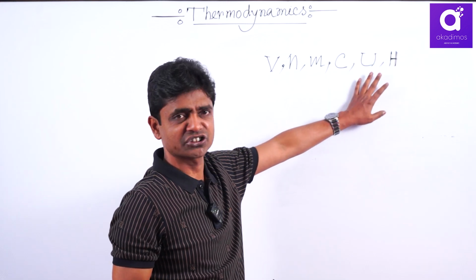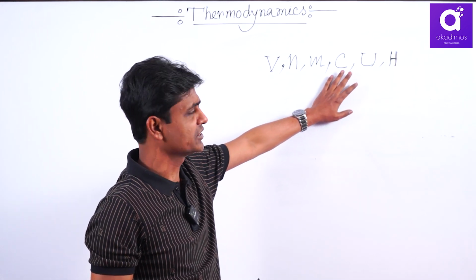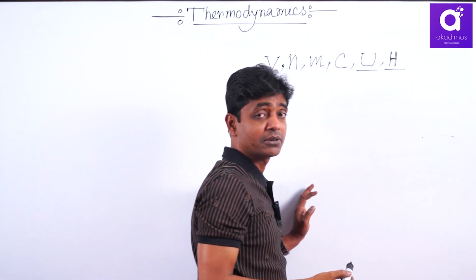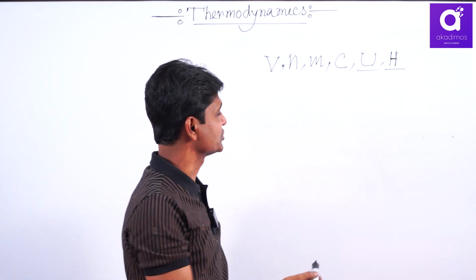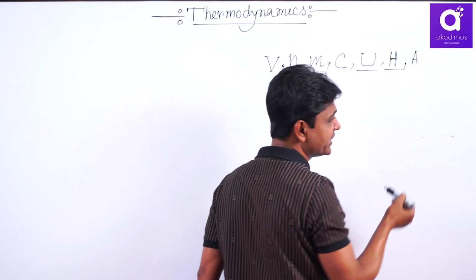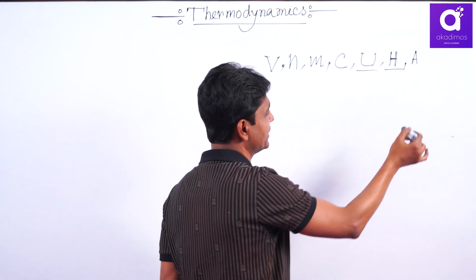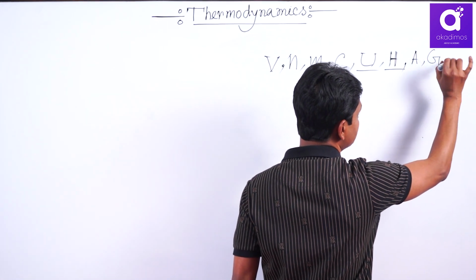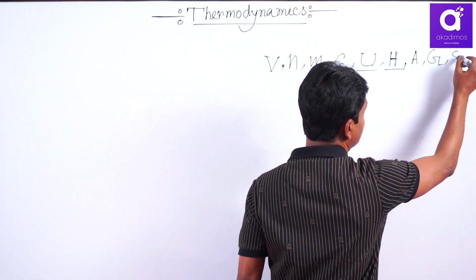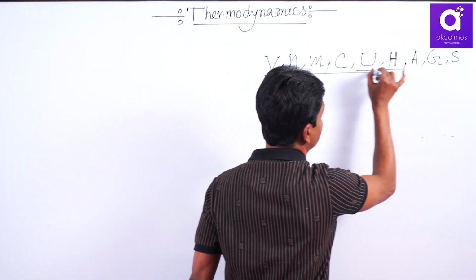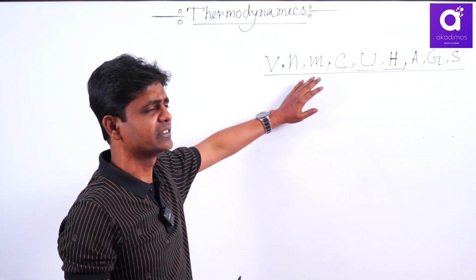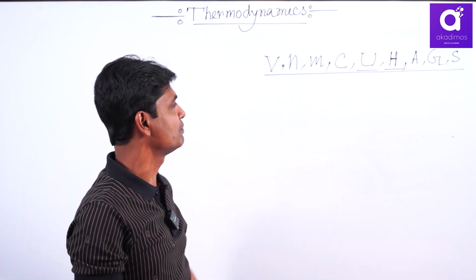These 2 energy functions you will get from the first law of thermodynamics. Remember, these energies are thermal energy at different conditions. From the second law of thermodynamics you will get Helmholtz free energy, extensive property. Gibbs free energy, extensive property. Entropy, extensive property. All are extensive properties. That means they depend on the amount of matter present in the system. That means they depend on the number of moles.